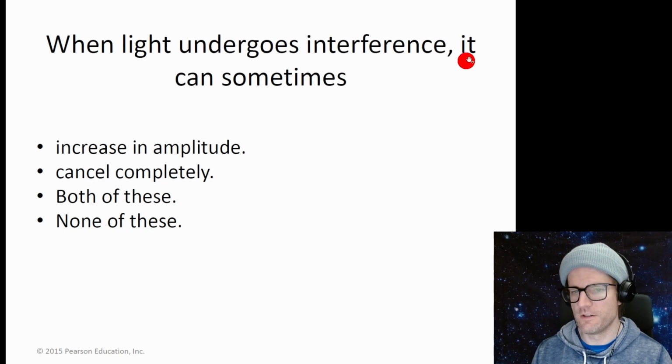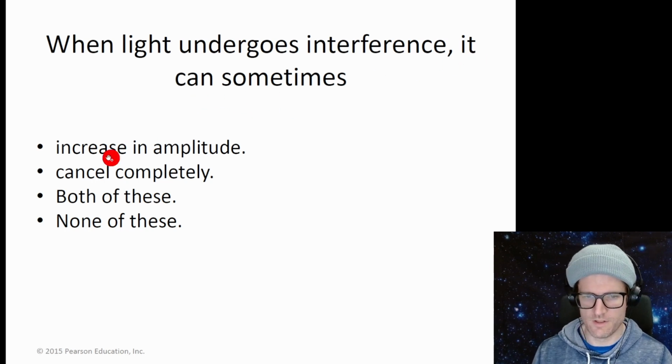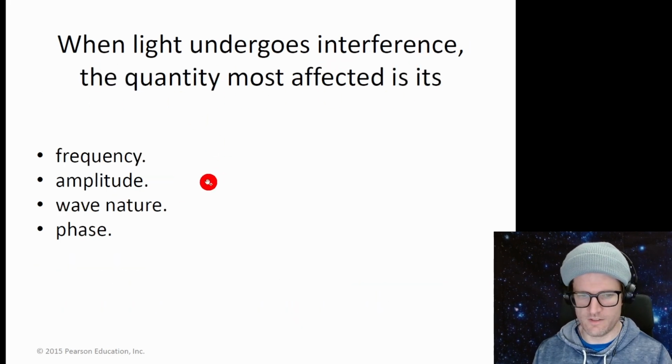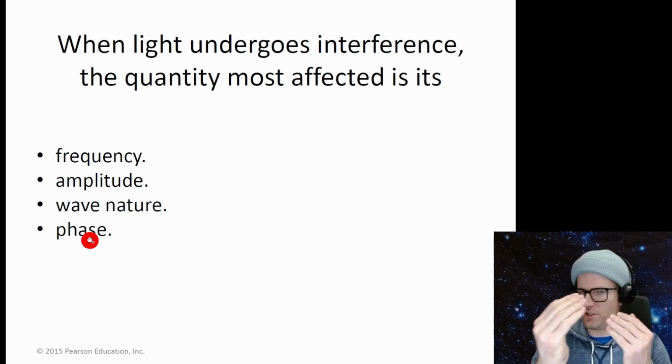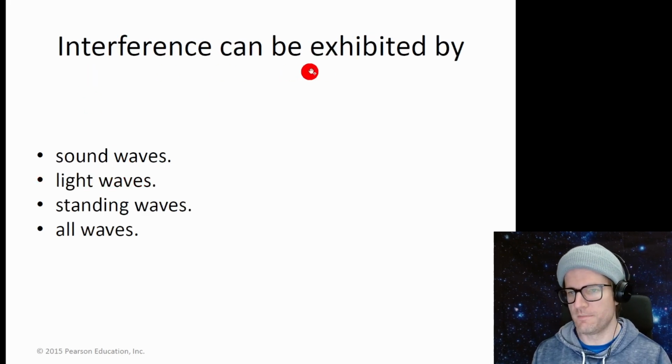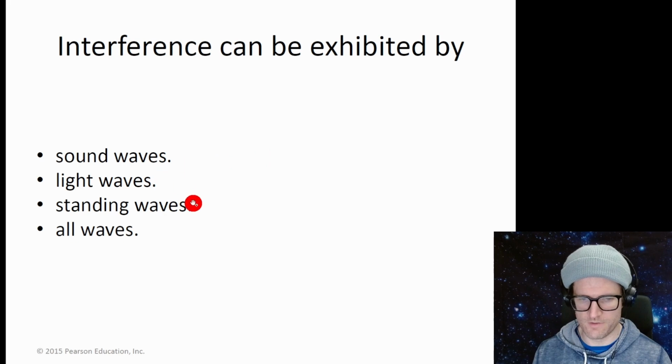When light undergoes interference, it can sometimes increase in amplitude, cancel completely. Both of them. When light undergoes interference, the quantity most affected is its amplitude. So frequency unaffected, wave nature always there, phase, that's just a shift. It's really just the amplitude, whether it's brighter or not brighter or louder or softer. So amplitude. Interference can be exhibited by sound waves, light waves, standing waves, all waves.